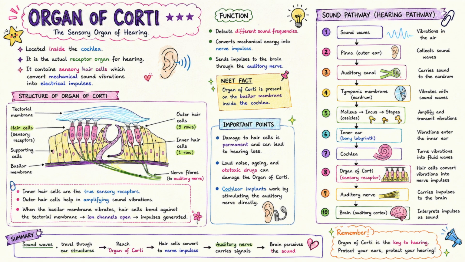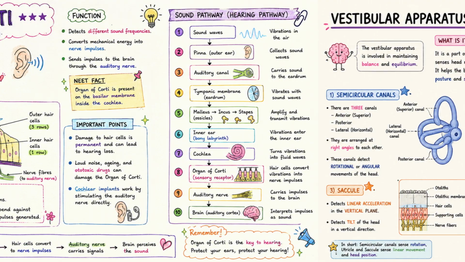Organ of Corti. The cochlea is mainly responsible for hearing. Inside the cochlea is the organ of Corti. It contains sensory hair cells involved in hearing. The simplified pathway is sound waves, pinna, auditory canal, tympanic membrane, ossicles, cochlea, organ of Corti, auditory nerve, and brain.